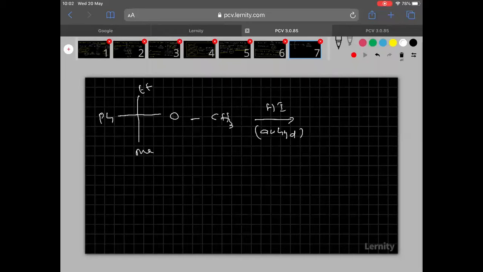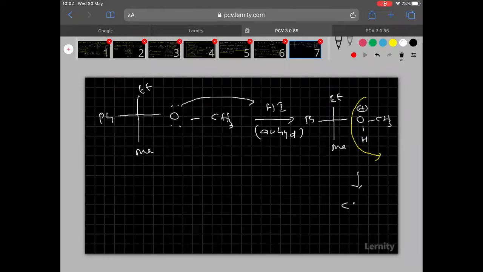I hope you people are doing this one. Okay, so first what happened? Oxygen carries 2 lone pairs, with HI protonation happens. So when the protonation happens, see clearly here ethyl, here methyl, and here phenyl. So oxygen gets the positive charge with hydrogen, and here CH3. Is it clear, everyone? Then here the bond will be broken in this way. Then what are the products formed here? See clearly, the first product is the CH3OH alcohol.